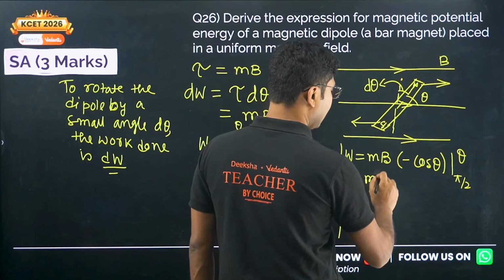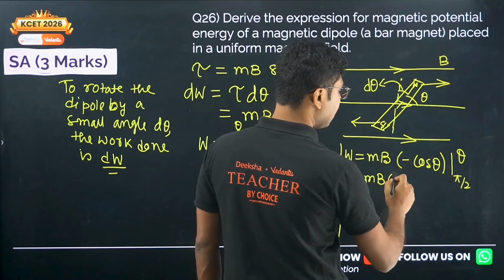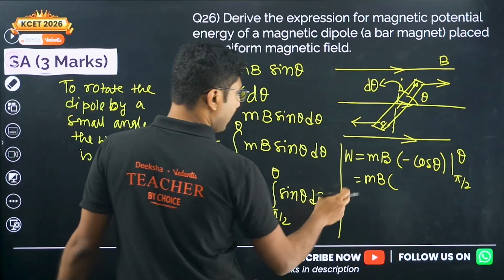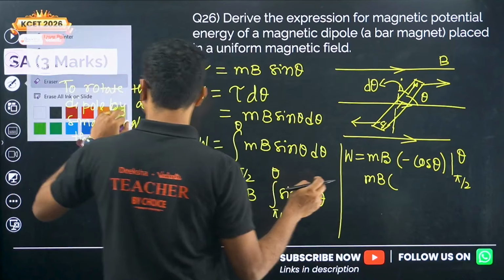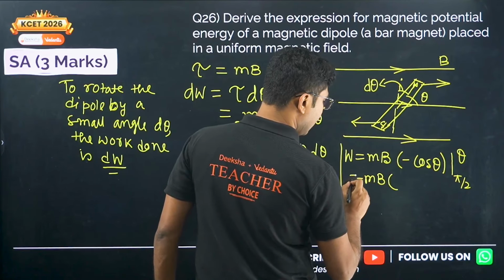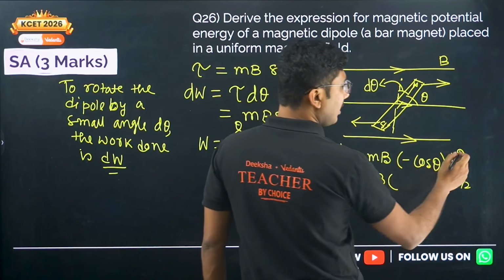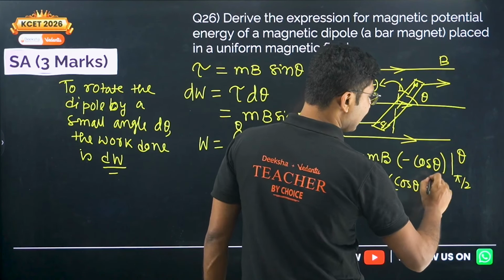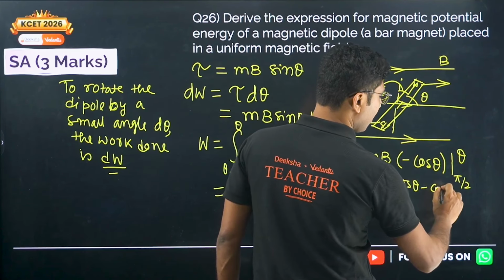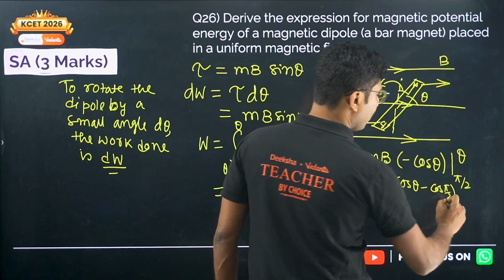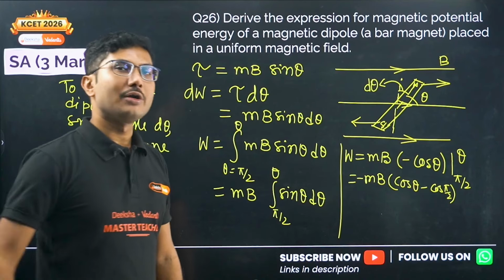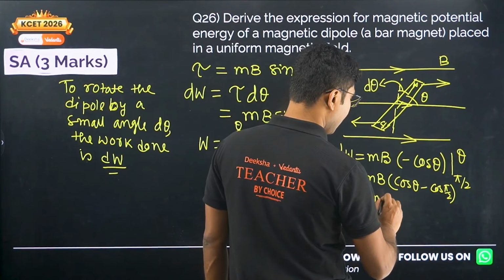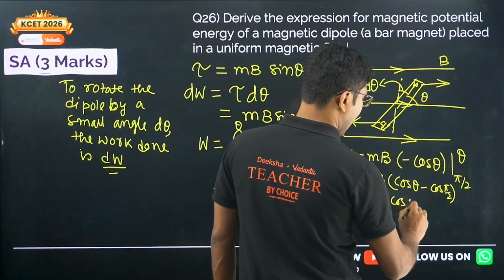First we apply the upper limit, theta, taking the minus sign common outside, so cos theta, minus the lower limit, cos 90 degrees or cos pi by 2. Now what is the value of cos pi by 2? Obviously 0.